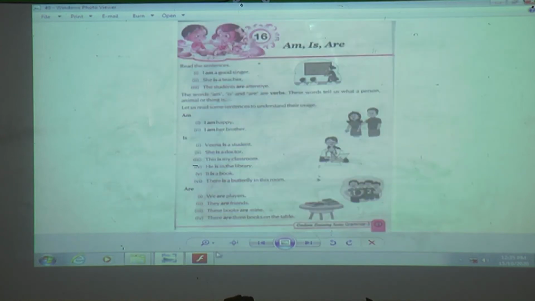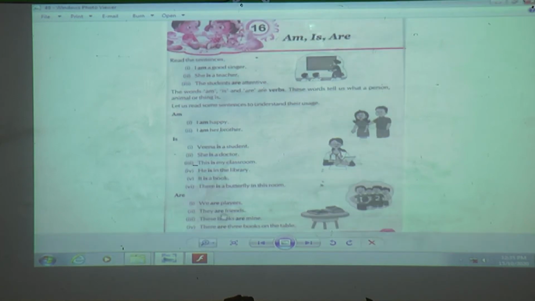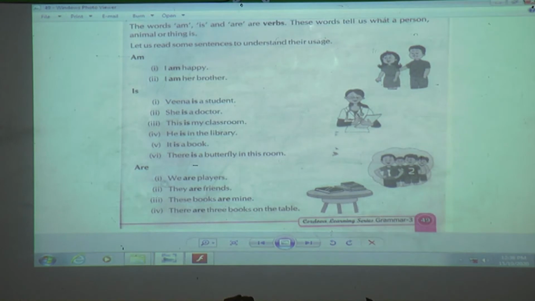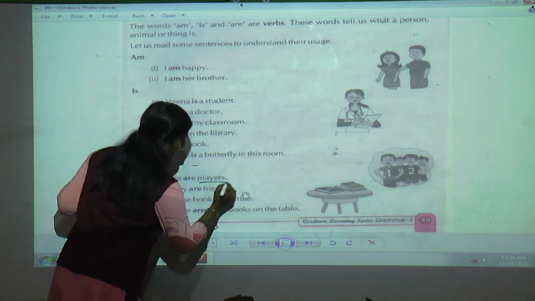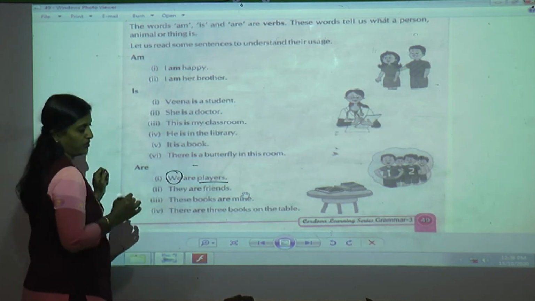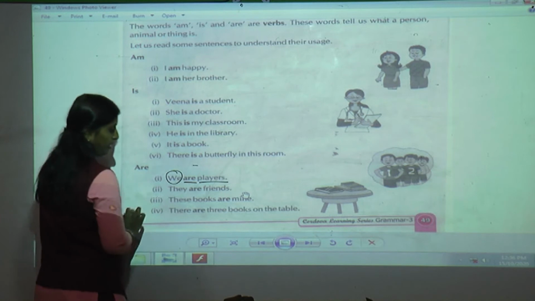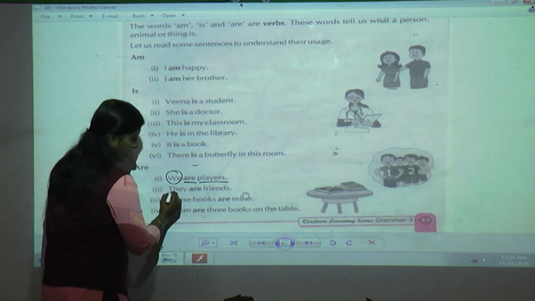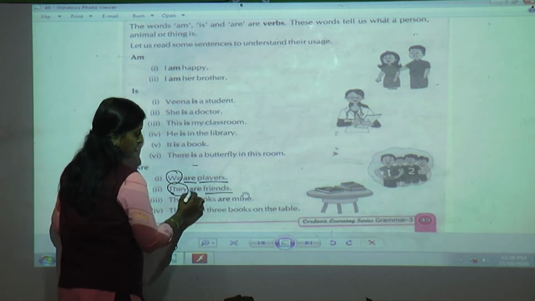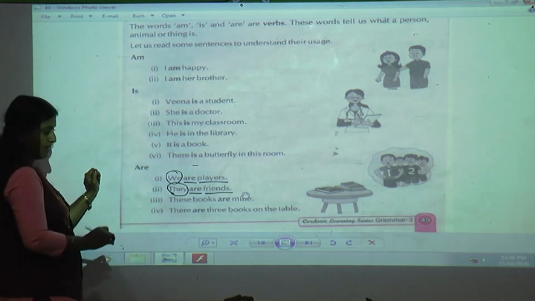We. Can you see we? See, we are players. Can you see this? Players, that is a plural noun. We is a plural pronoun. Okay, so we are going to use are. Again, they, yes, this is also plural. See, your friends, yes or no? So I am going to use are.